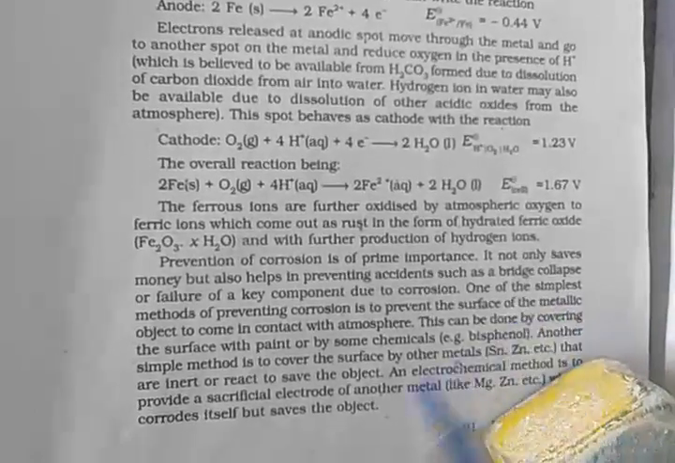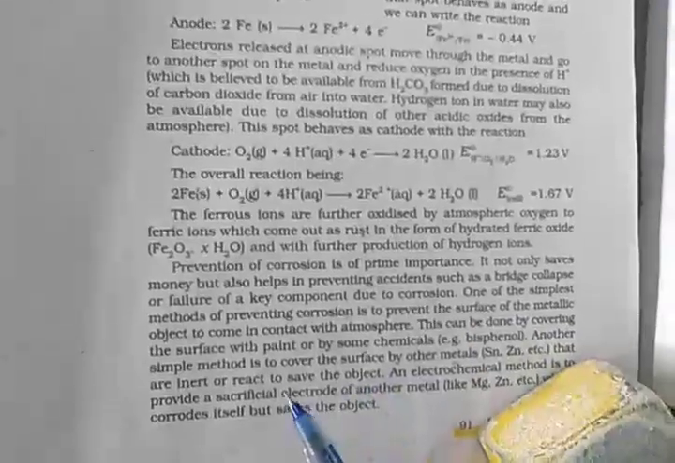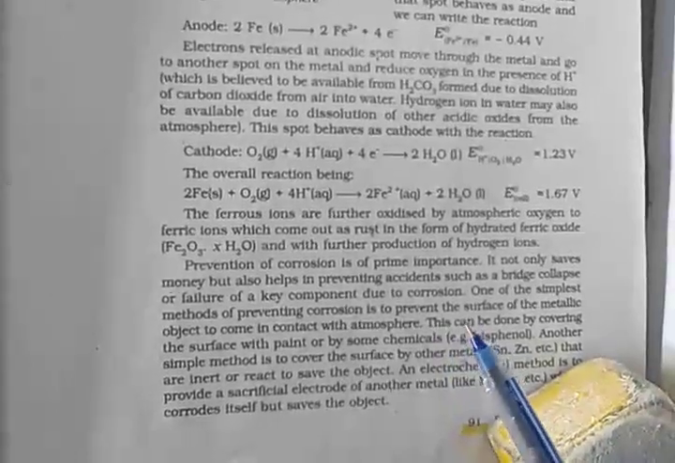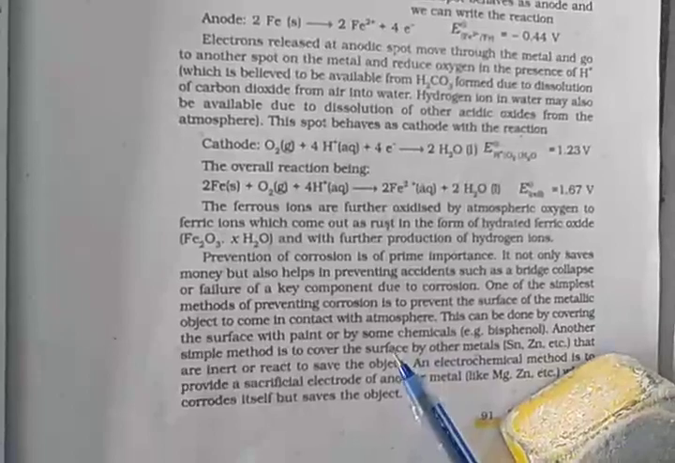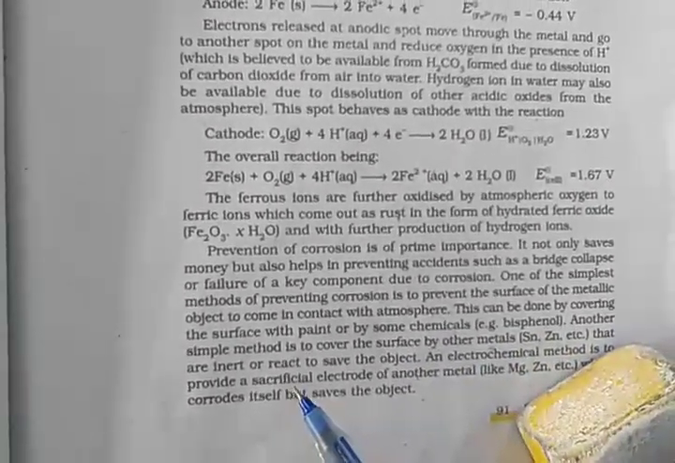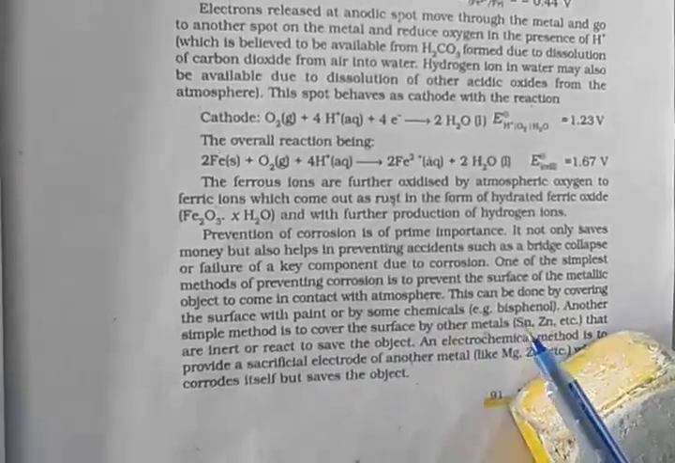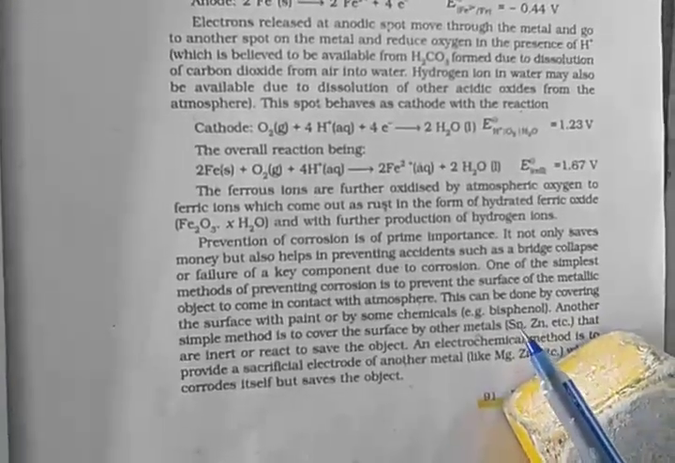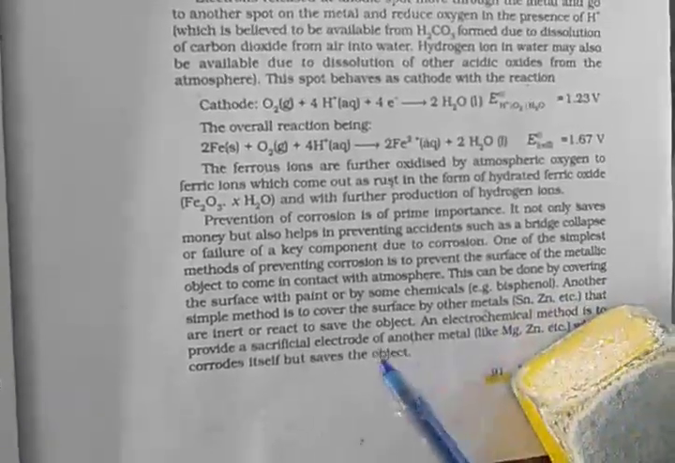One of the simplest methods of preventing corrosion is to prevent the surface of the metallic object from coming in contact with the atmosphere. So how to prevent? This can be done by covering the surface with paint or by some chemicals such as bisphenol. Another simple method is to cover the surface with other metals like tin, zinc, etc. So iron should not corrode because Sn and zinc don't allow oxidation; they are inert or react.